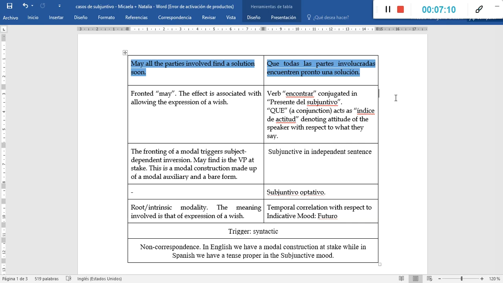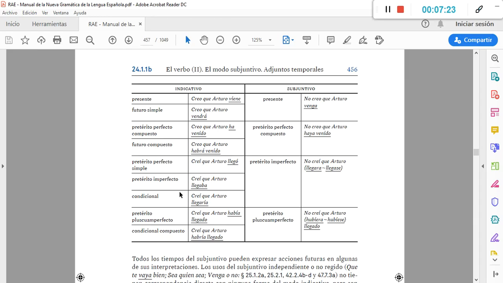With respect to Spanish, we need to speak of the temporal correlation. This is only for Spanish. This is material you have in RAE under chapter 24, that there is a temporal correlation between the tenses in the subjunctive mood and those in the indicative mood. Depending on the meaning conveyed, we can relate the tenses from one mood with the tenses from the other mood.